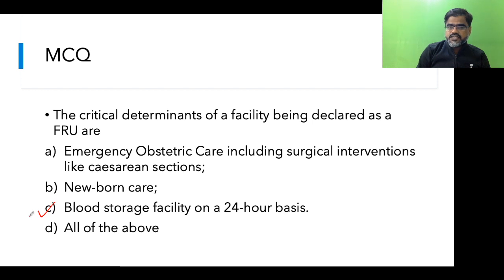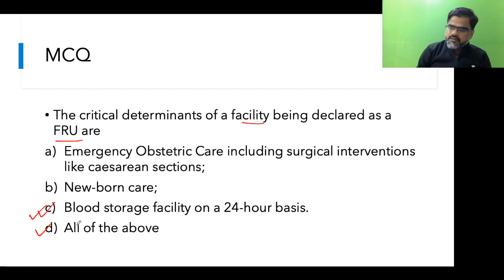Bala has also answered C. Okay. Anyone else who can give a try? Venkat has said D. And I can see other people have also joined. They are answering A also. So we have multiple options. So when do we say that a facility is FRU?